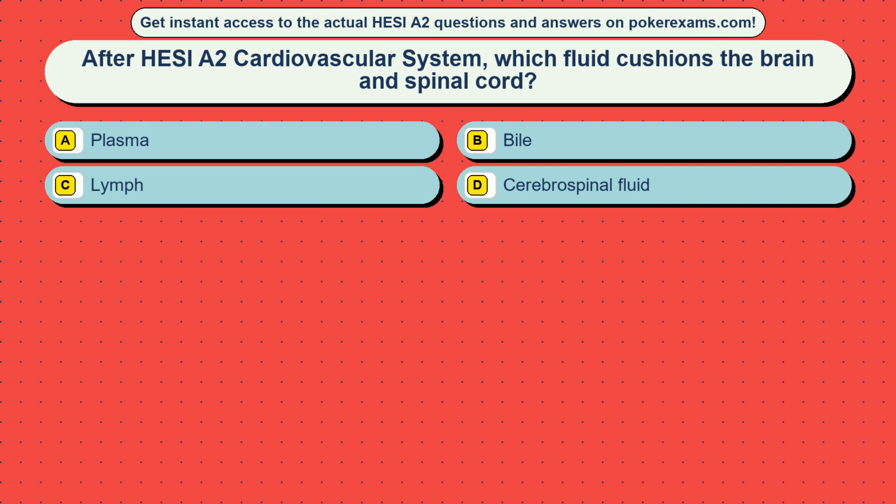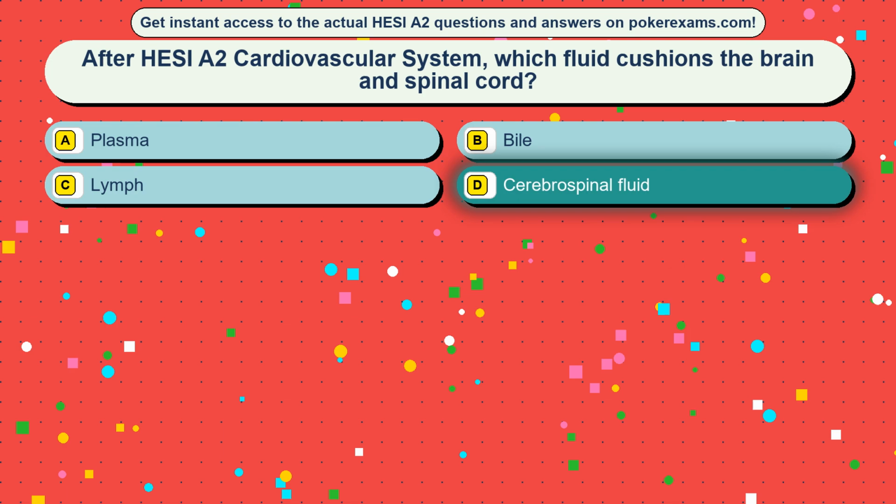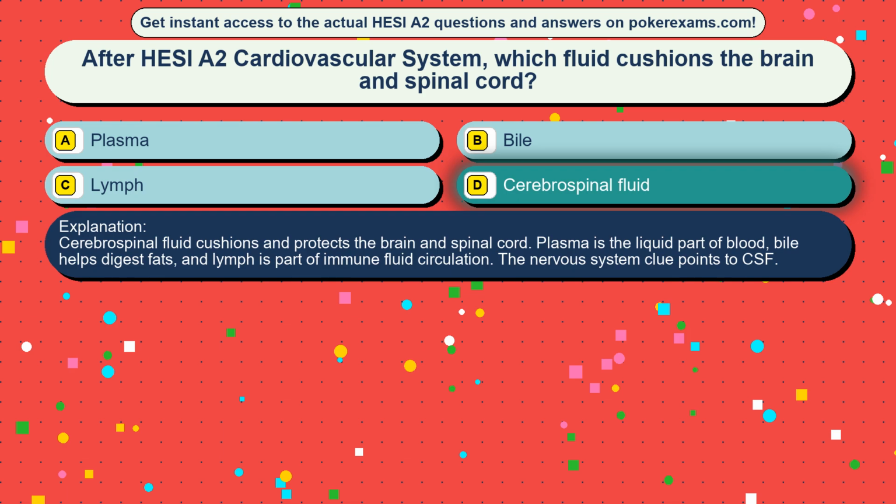Question 6. After HESI A2 cardiovascular system, which fluid cushions the brain and spinal cord? Option A, plasma. Option B, bile. Option C, lymph. Option D, cerebrospinal fluid. The correct answer is option D, cerebrospinal fluid. Cerebrospinal fluid cushions and protects the brain and spinal cord. Plasma is the liquid part of blood, bile helps digest fats, and lymph is part of immune fluid circulation. The nervous system clue points to CSF.